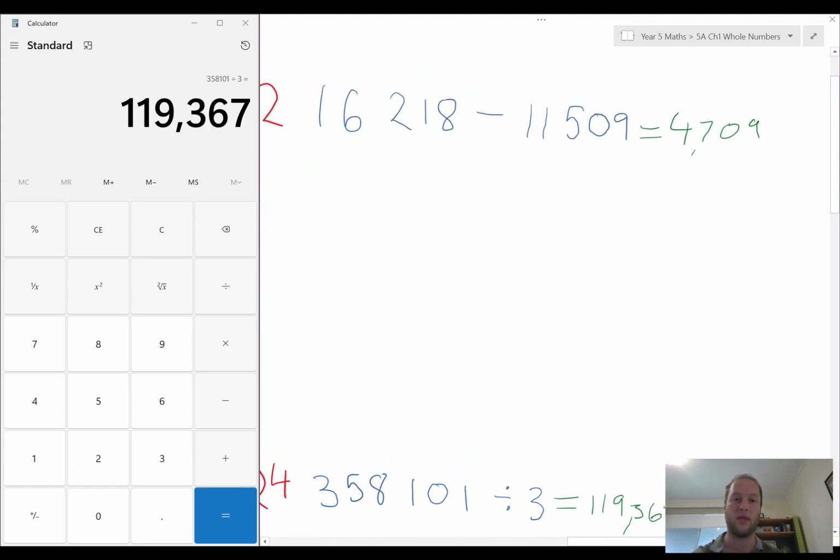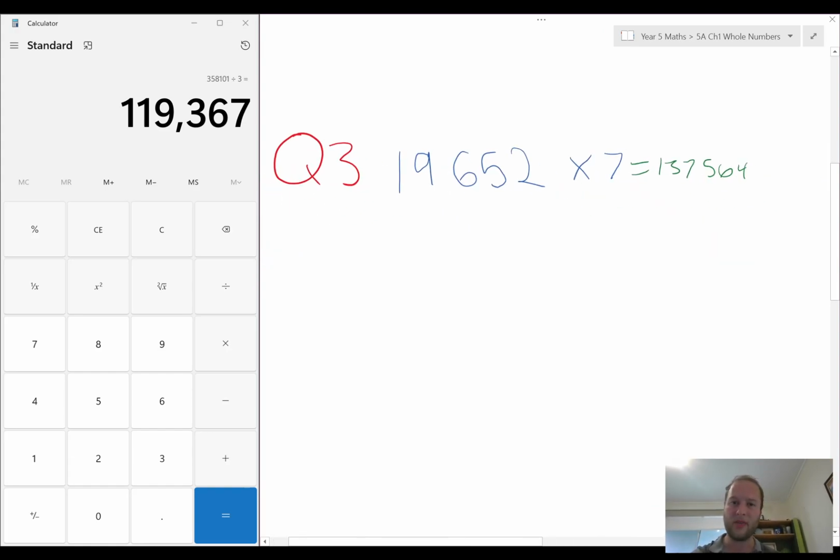And then for here, if we did the nearest, let's say 1,000, I've got 16,200, so it's close enough to 16,000. And then take away 11,500, so it's close enough to 12,000. So 16 take away 12 will be 4,000. And yeah, my answer is close.